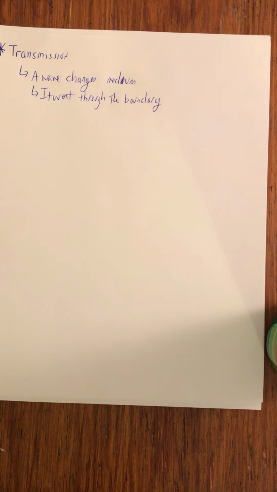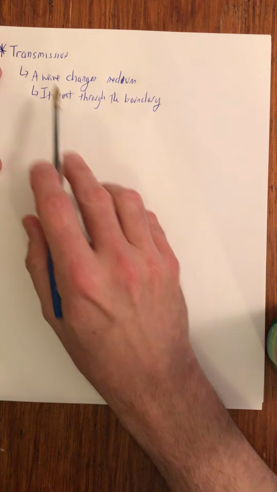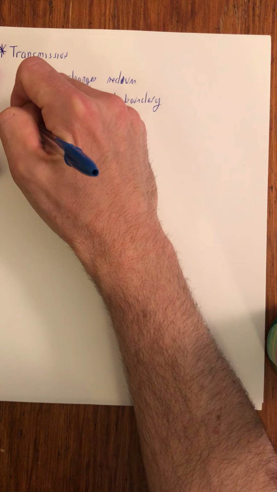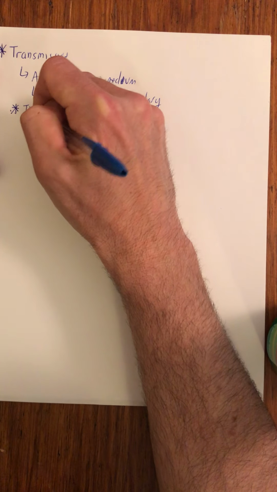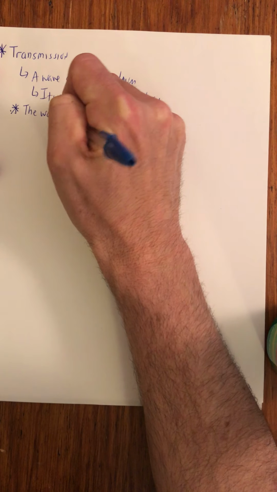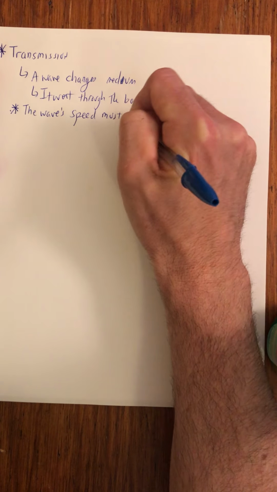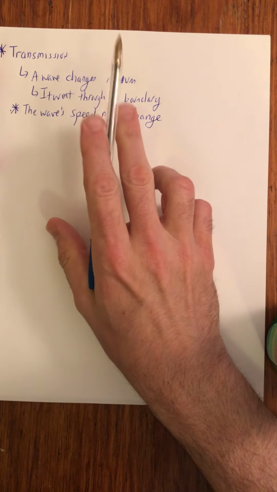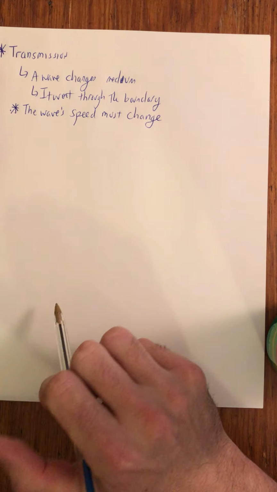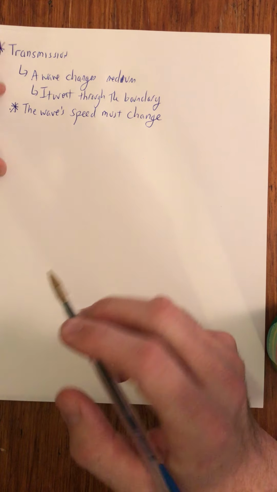Okay, so if a wave goes through the boundary, it changes medium. So what does that mean if it changes medium? The number one thing that happens during a transmission is, therefore, the wave's speed must change. Right? Because if a medium is the only factor that determines the speed of a wave, and a transmission is defined as a change in medium, then the speed must change.